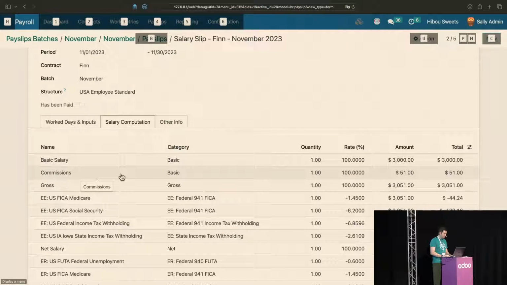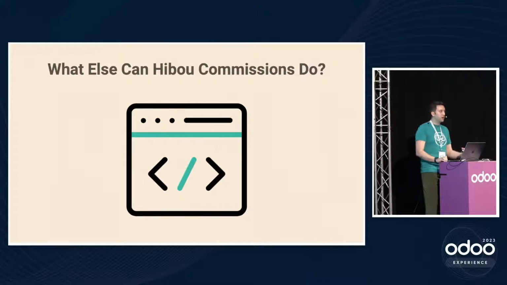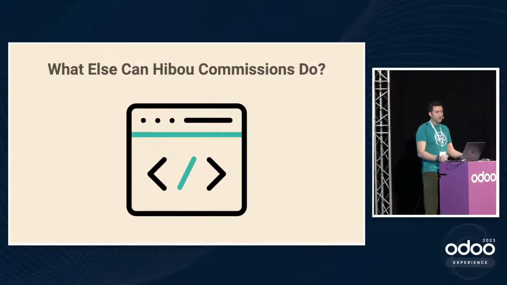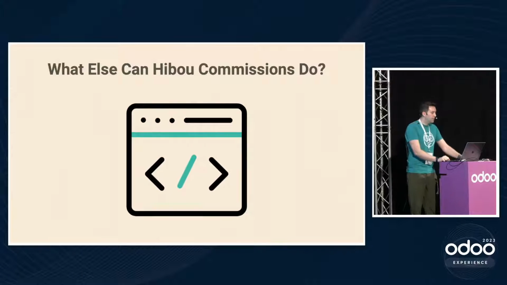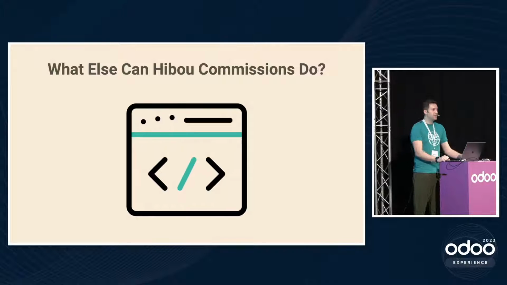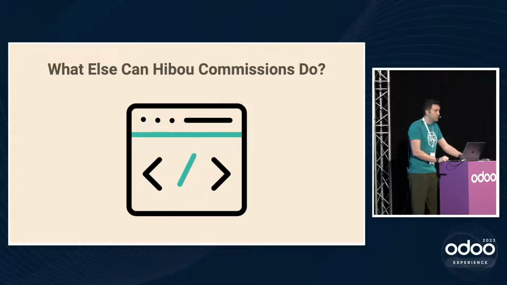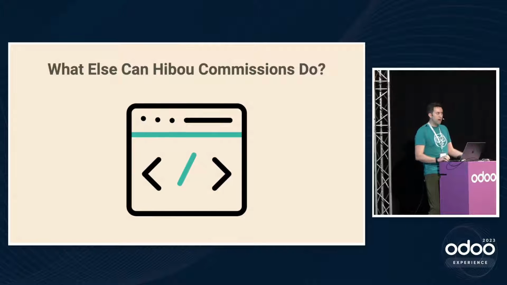So before we get to the talks, I want to briefly mention that our module here is really intended to be extended. We have extended it for people, but it does provide a really good base. We're aware that, for example, the OCA has commissions functionality. I believe Odoo has a spreadsheet-based maybe commissions functionality as well. They all work differently, and they all suit different niches, right? If you are a distributor of books or music or something like that, then the OCA's version with the ability to have a per product commissioned agent kind of a thing might make more sense.